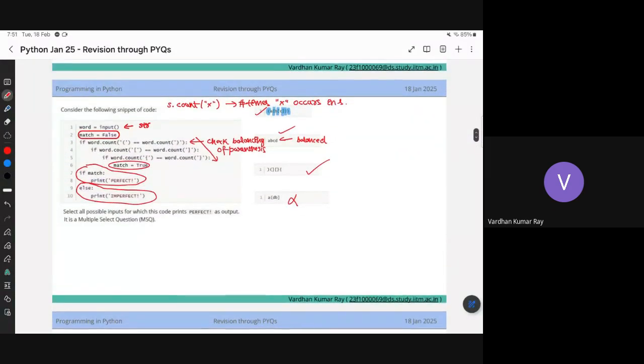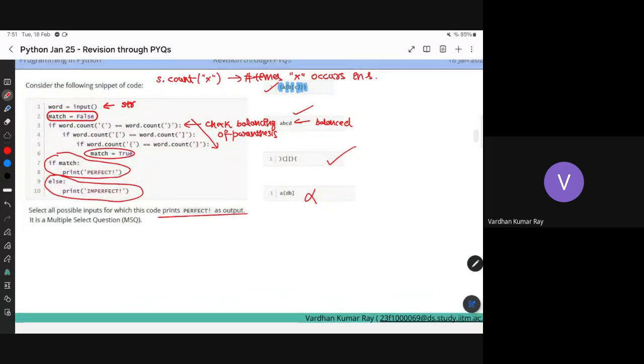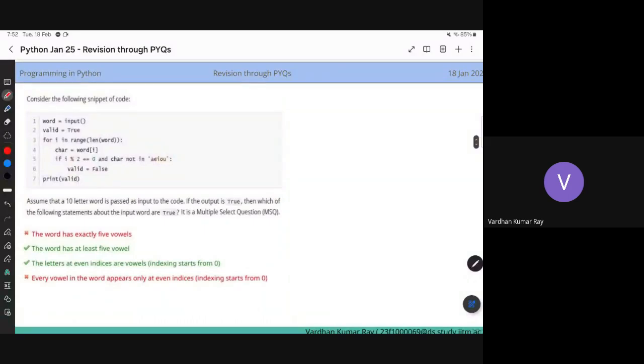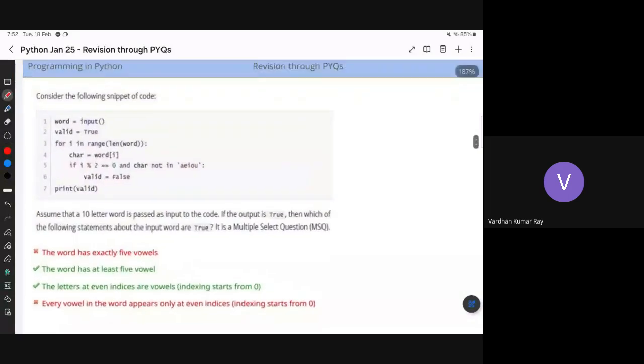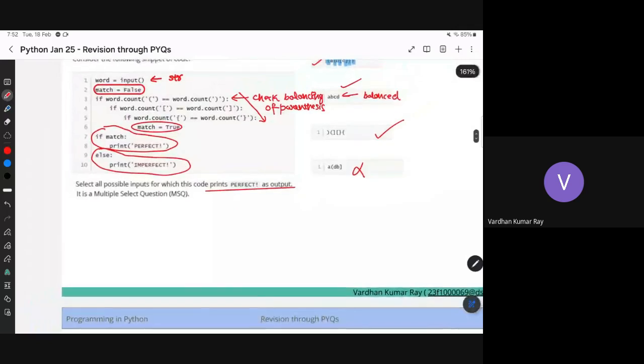The question says which of them are perfect. I didn't mention that, so I have to find all the perfect ones. I couldn't copy the question without the answers, so sorry for that. So we can just discuss what this code does. Again, you're taking an input of a string, and then you're going over it. Can you show the previous question once again? Sure, I'll just zoom out.